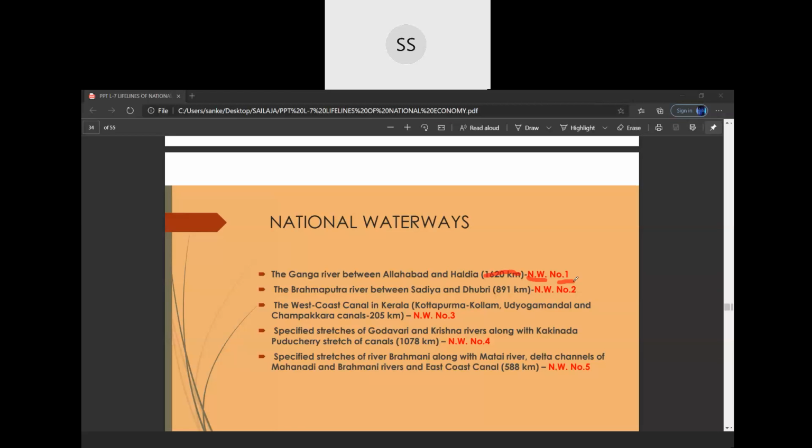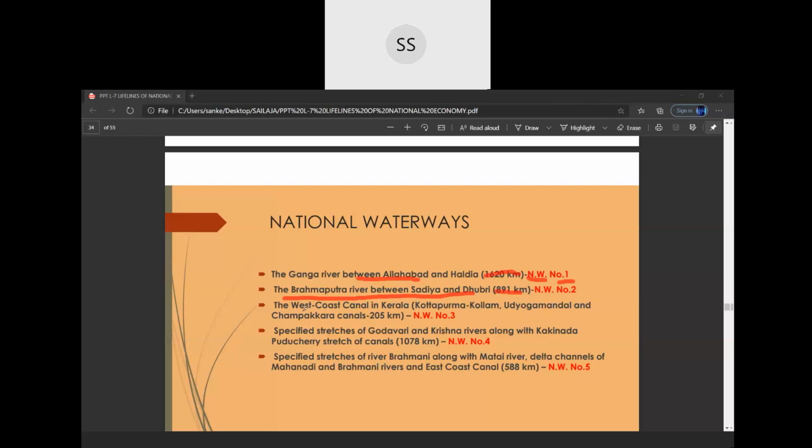So national waterway number 1 is the Ganga River between Allahabad and Haldia. Next, the Brahmaputra River is national waterway number 2, between Sadia and Dhubri. These are the places you have to learn.